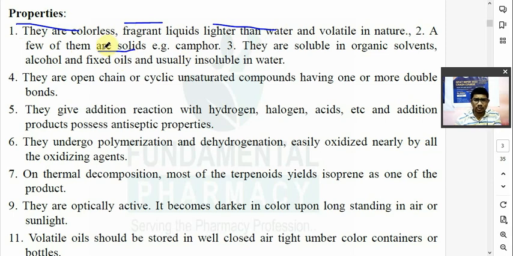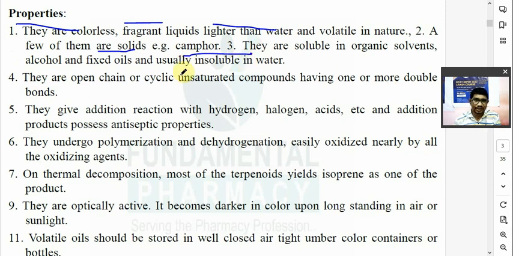These terpenes are colorless and they represent the fragrance aroma of the plant. They have less density than water, they are lighter than water, and they are volatile in nature. Some of them are solid. Most of the time these terpenoids are liquid in nature, they are fragrant liquids, but some of them are solid. For example, camphor. Camphor is solid.